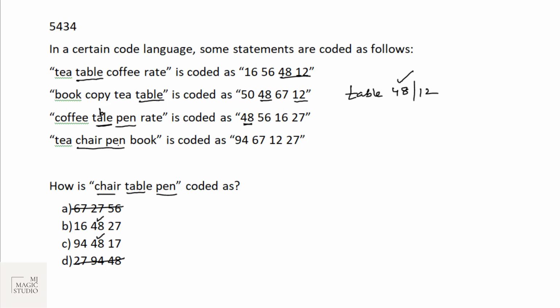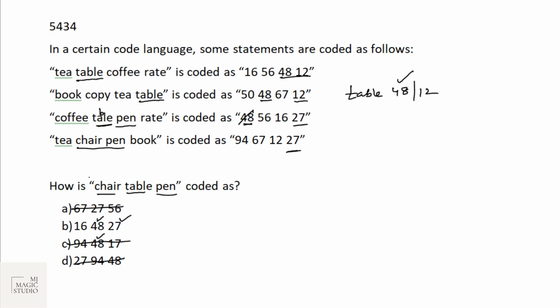Then let me check for pen. In the third and the fourth one, what is common? 16, no, 27. 27. And the chair was there, we don't need that. First we need the pen common. Pen common is 27. Then pen should be 27. That means this is my answer. 16, 48, 27. Always go with the option clicking and it will help.